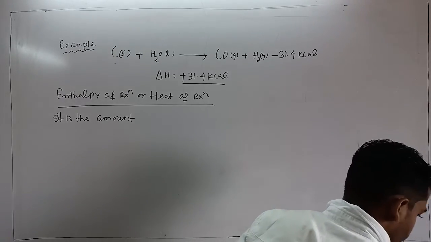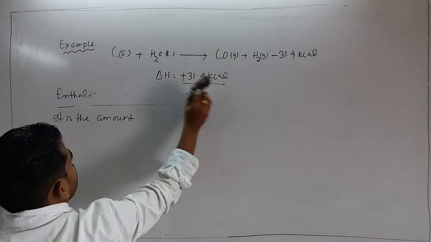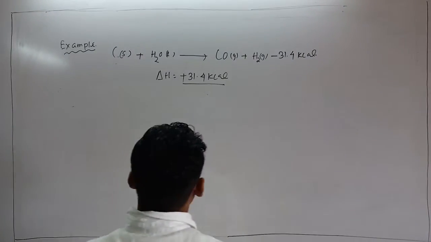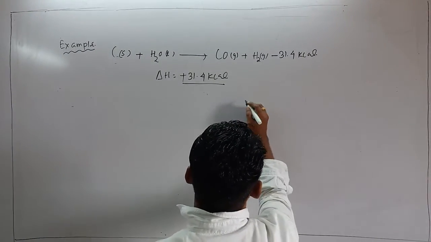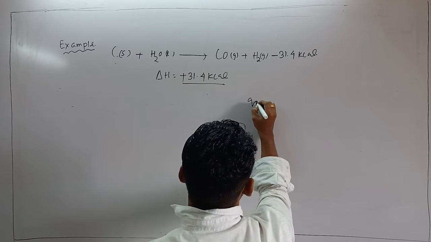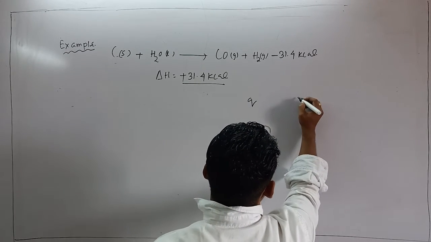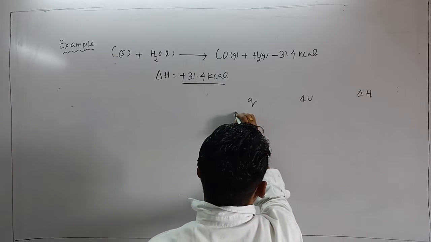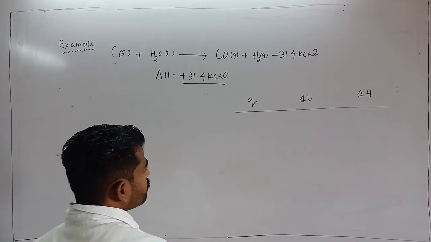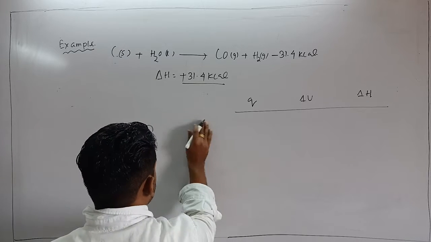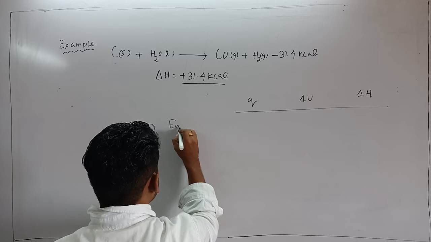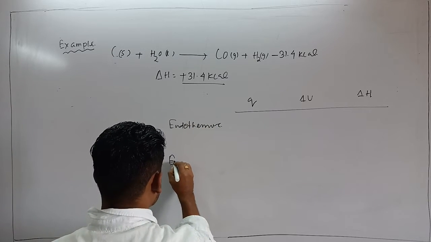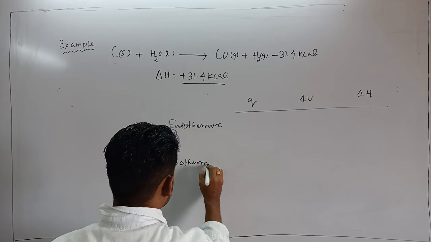Conclusion regarding exothermic and endothermic processes, three different quantities. Let's say this one is Q, this one is del U, and this one is del H. So three quantities are there. This one is, let's say, endothermic, and this one is exothermic.